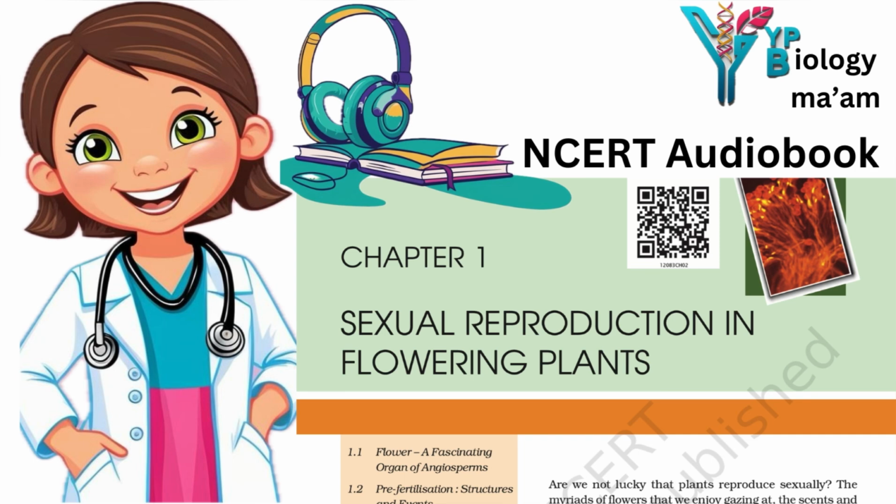Observe the distribution of cells inside the embryo sac. 6 of the 8 nuclei are surrounded by cell walls and organized into cells. The remaining 2 nuclei, called polar nuclei, are situated below the egg apparatus in the large central cell. There is a characteristic distribution of cells within the embryo sac. 3 cells are grouped together at the micropylar end and constitute the egg apparatus. The egg apparatus in turn consists of 2 synergids and 1 egg cell.